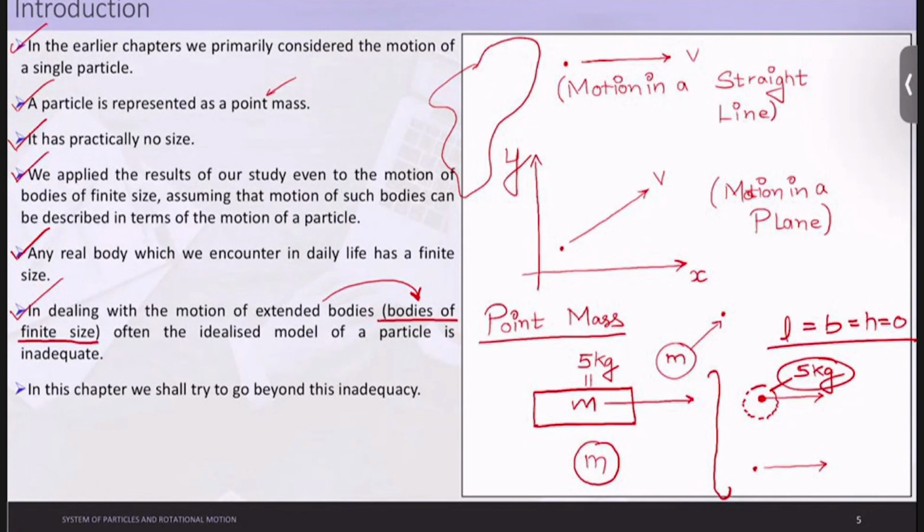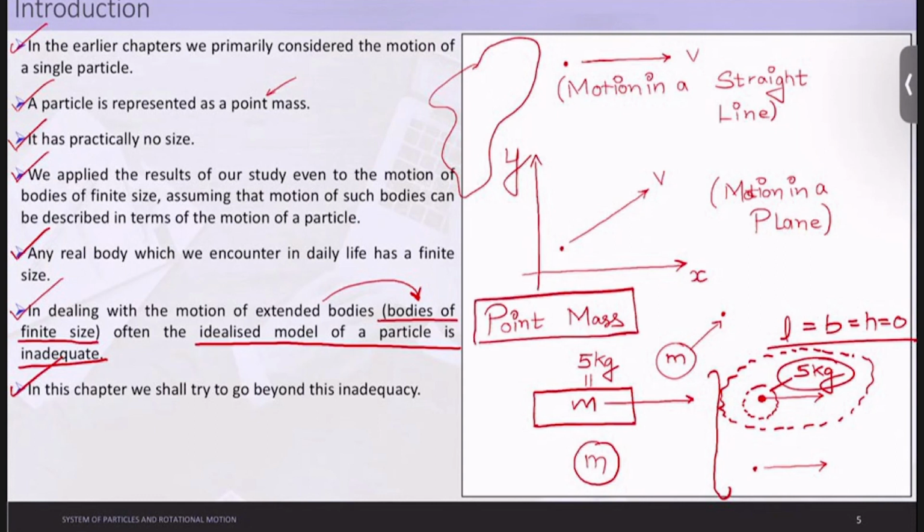Okay. Often the idealized model of a particle is inadequate. Generally, everything cannot be implemented in terms of point mass. We need to understand the body's finite size and apply it in our concepts. So in this chapter, we shall try to go beyond this inadequacy, moving from the motion of a single particle to the motion of extended bodies. I hope the first concept, point mass, is clear to you. The second concept will be based upon extended bodies, or bodies of finite size.